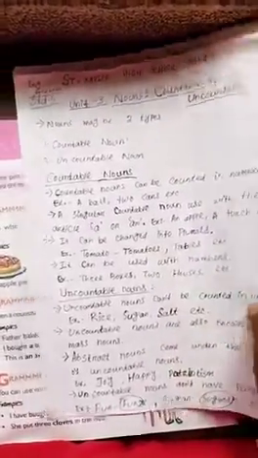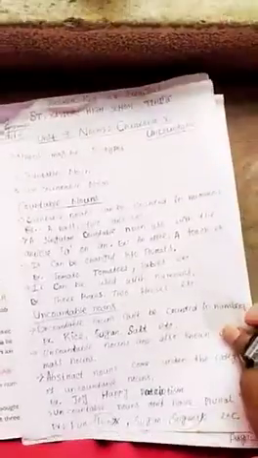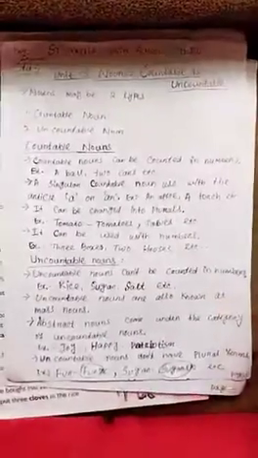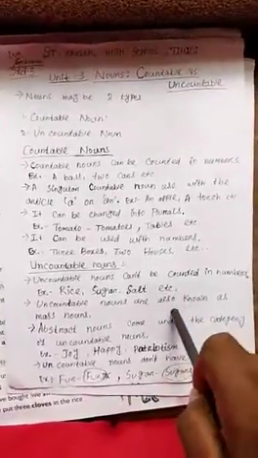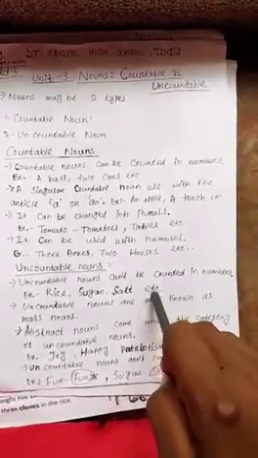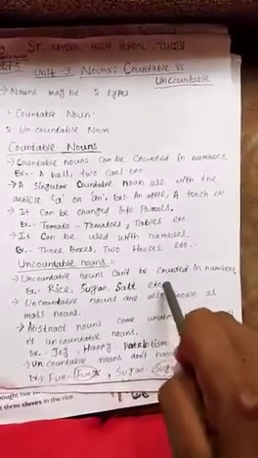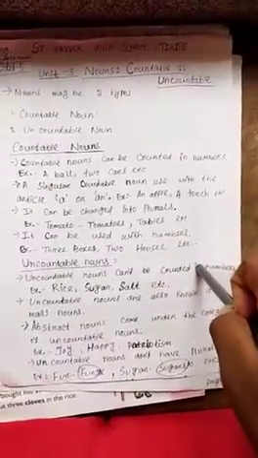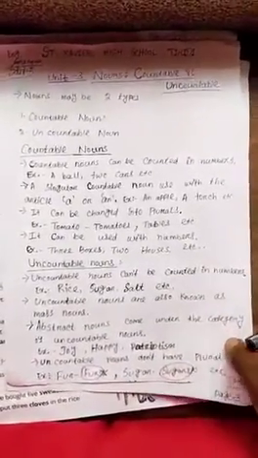So first, nouns. You all know that the naming words are called nouns, the names of things, persons, places and animals, and they may be in different groups like names of animals, names of places, names of things, names of birds, etc.